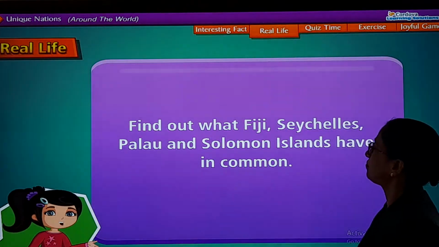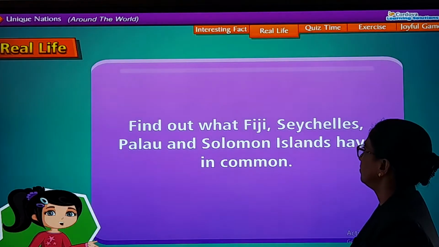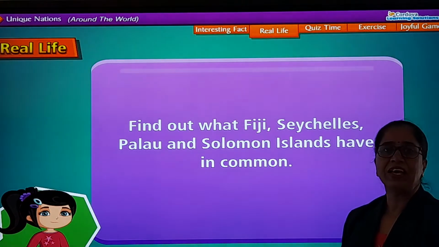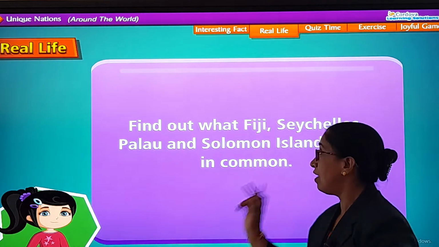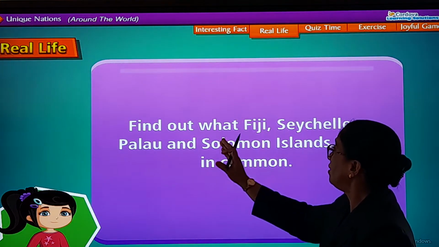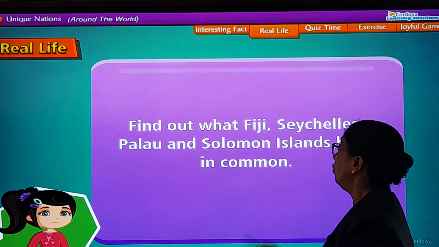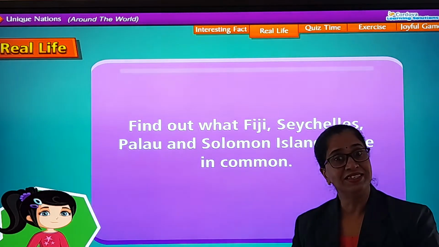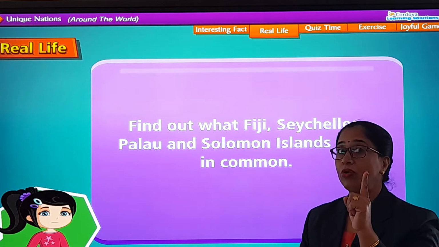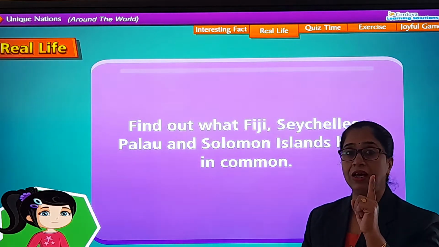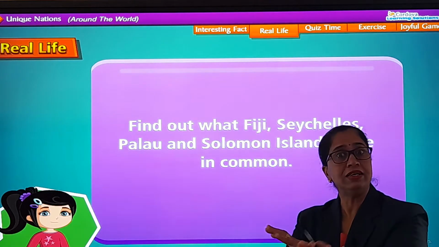Next, real life values. Real life. Find out what Fiji, Seychelles, Palau and Solomon Islands have in common. So this is the assignment for you. You have to Google and find out what is common in all this. Let me give you a clue. They are all islands, and as we learned about Maldives in the first, what was the uniqueness over there? The Maldives islands, they are getting submerged, they are getting disappeared.